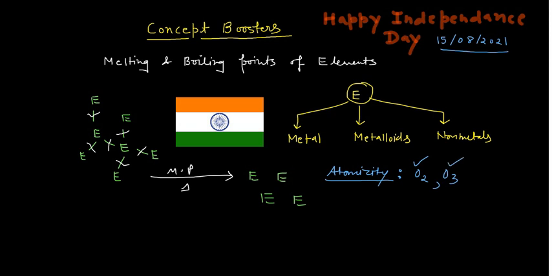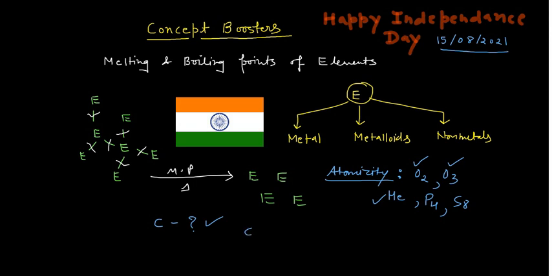Similarly, if you take helium, the atomicity is 1. If you take phosphorus like P4, then the atomicity is 4. If you take sulfur, it is S8, so atomicity is 8. This is the concept, but the important thing is that if someone asks you what is the atomicity of carbon, or of chromium, you will not have any answer.